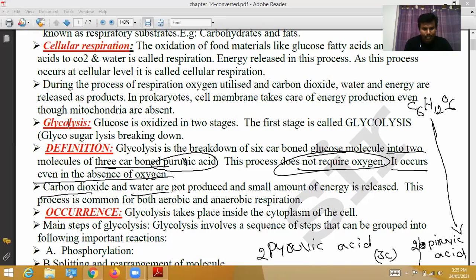Carbon dioxide and water are not produced and a small amount of energy is released. In this glycolysis, carbon dioxide and water are not released, but a small amount of energy is released.